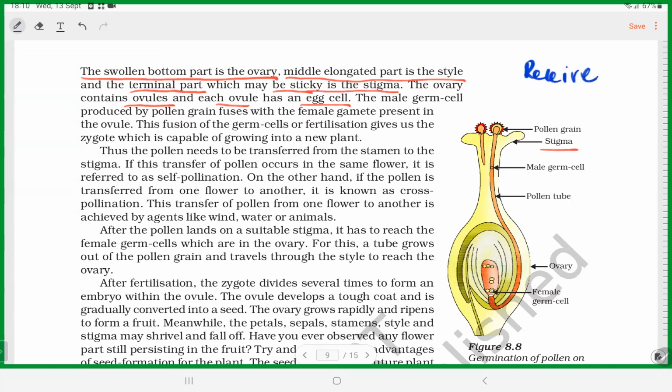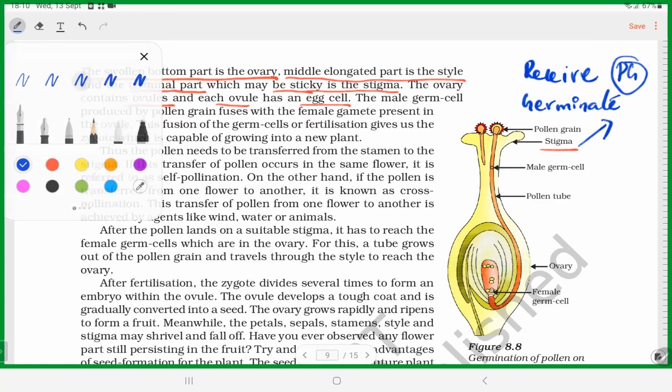And then germinate. Receive and germinate pollen grain. That is the function of stigma. It should receive; I just write PG since there is no space. So pollen grain should be received.